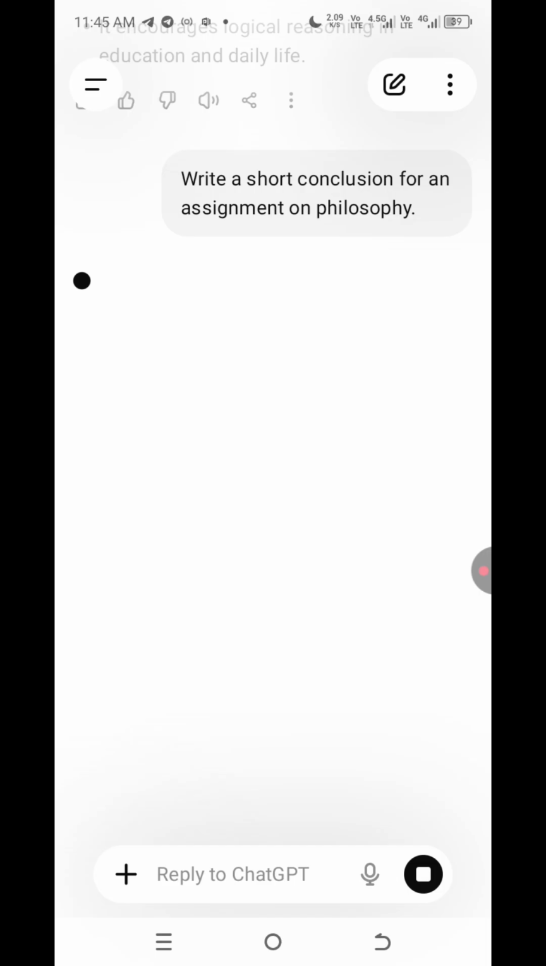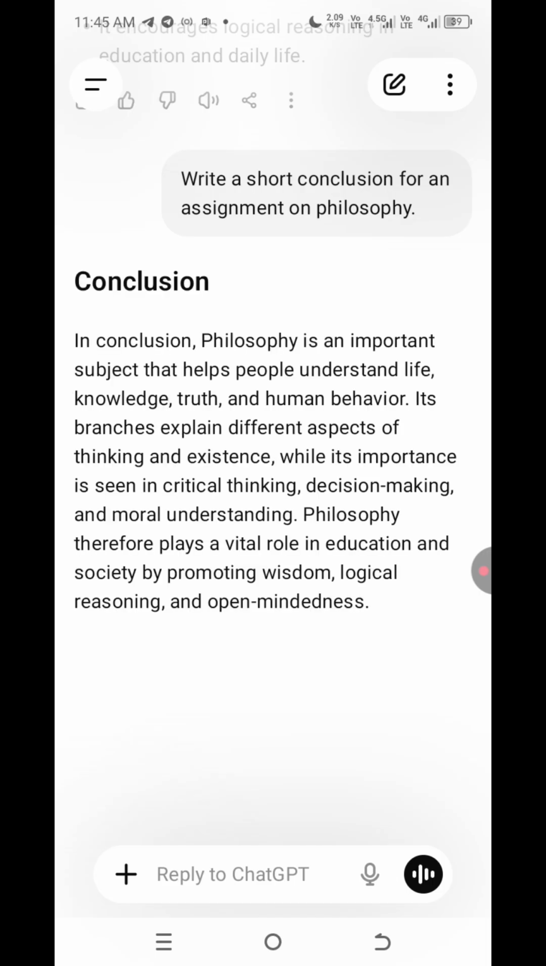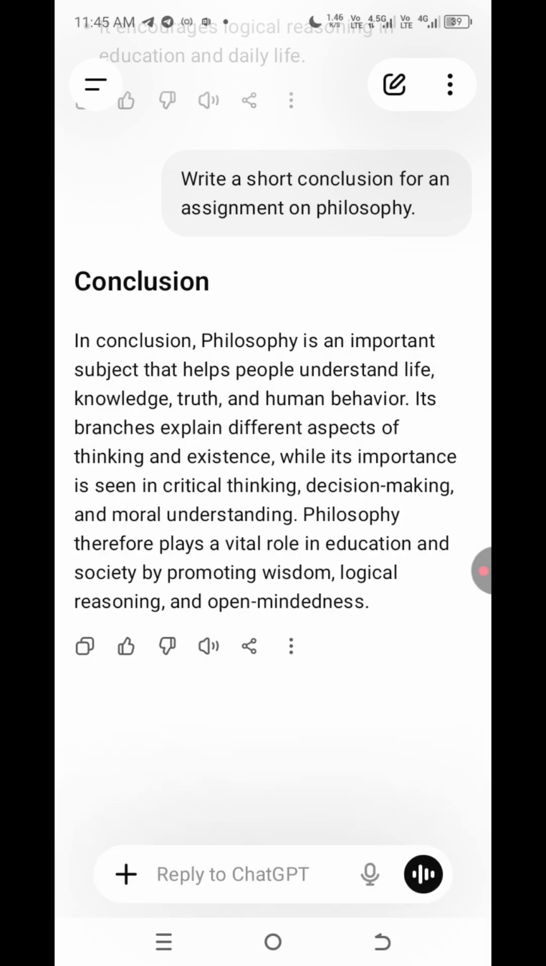Now this is the conclusion for the whole assignment, or the whole research topic. In fact, we are going to deal with this topic, understand it in a very short way, and you're going to see the final results. It's just going to be short, but it covers the important parts, the main parts of philosophy. Now, this is the conclusion.